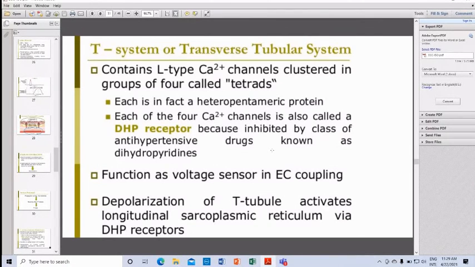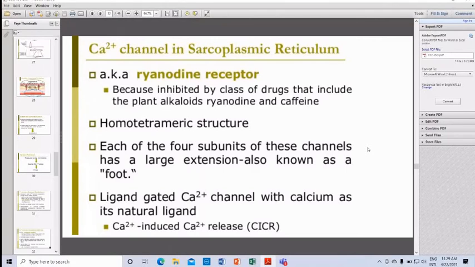The depolarization of the T tubule activates the longitudinal sarcoplasmic reticulum via the dihydropyridine receptors, also known as ryanodine receptors, because they are inhibited by a class of drugs that include the plant alkaloid ryanodine and caffeine.